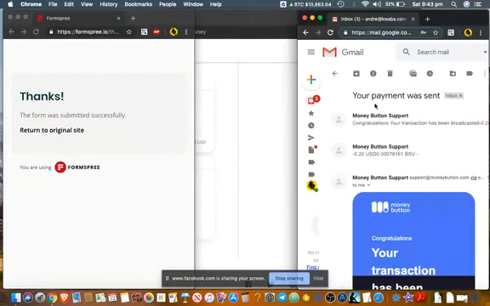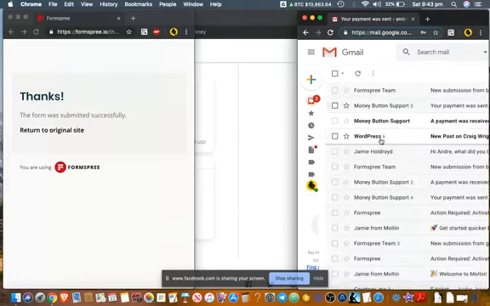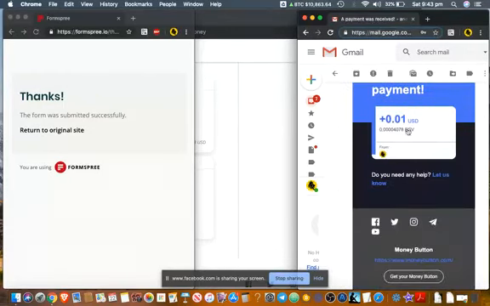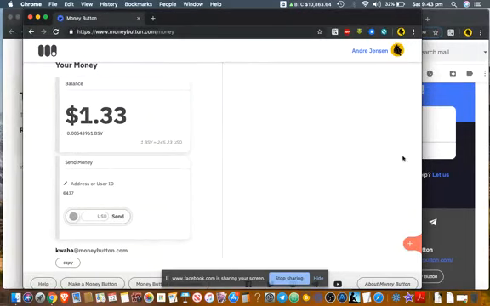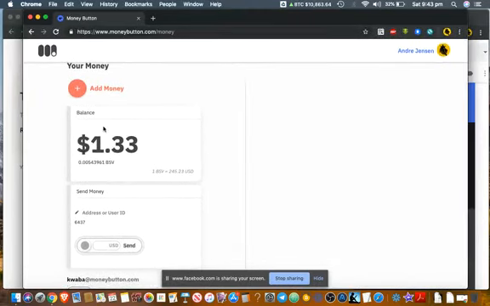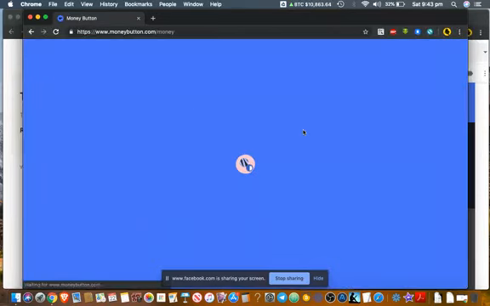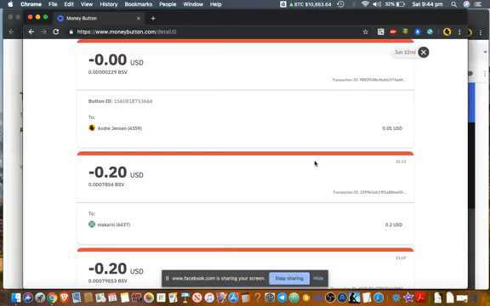So Money Button, you can see that your broadcast has been transferred 1 cent out, and then if we go again, we look at the bottom one, and I received 1 cent. So if we go back to Money Button, you can see that it was $1.38. It looks like a fee's come out for that, so that's fine. It doesn't matter. Let me just refresh that page. So you can see there that it's broadcasted to the network. If we go there, we can see that the fee came out, the 1 cent, right?